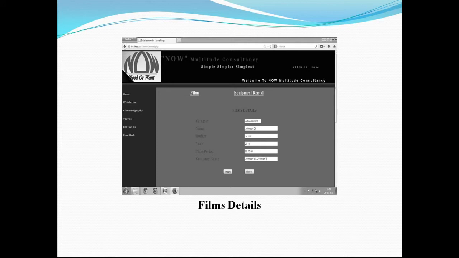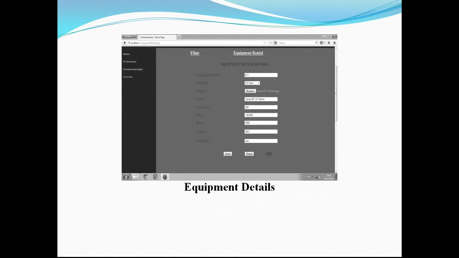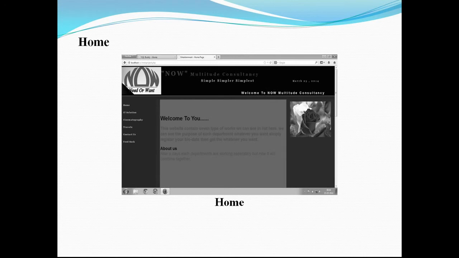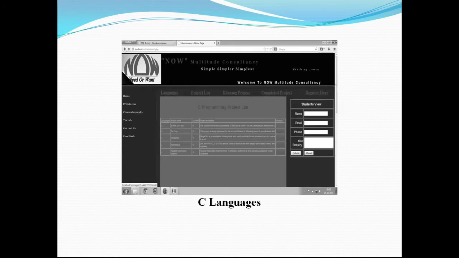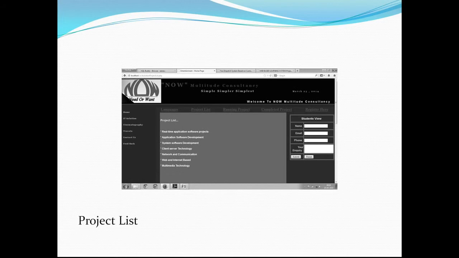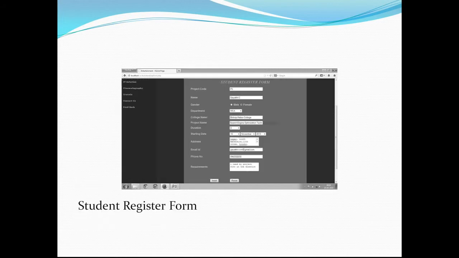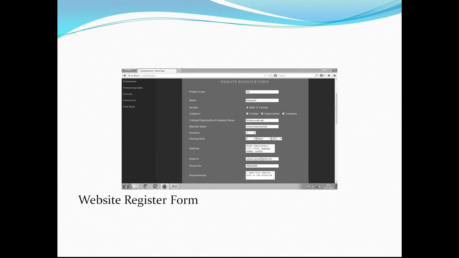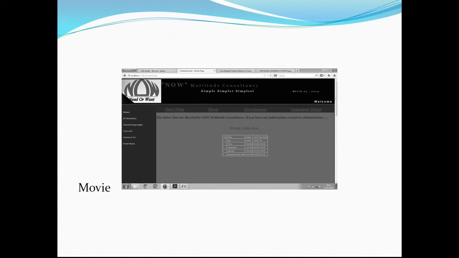Film details: because we are using it in cinematography, we have created a particular form so that we can create a filmography as well. The details and everything have been updated, travel details. Then this is my home page, where a user views a particular design. It has solution, C language, language synopsis, project list, running, existing and completed projects, the registration form, website list, website registration form, cinematography, movie.